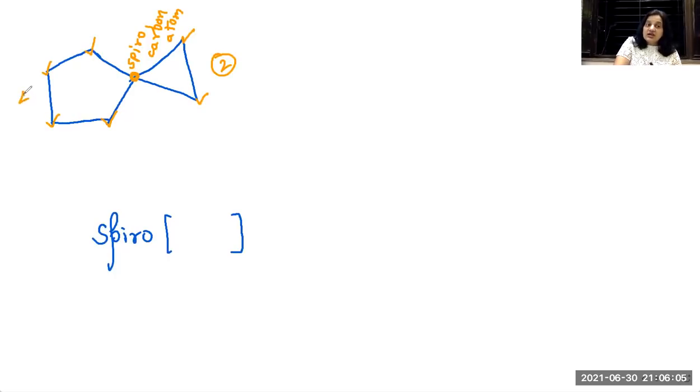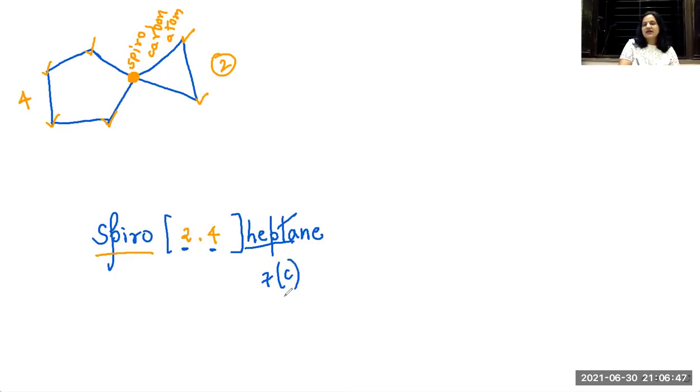But you have to write only the carbons which are connected to the spiroatom. Meaning आपको टोटल करने के टाइम spiroatom को गिनना नहीं है. उसके लिए आपने ऑलरेडी यहाँ पे spiro लिख दिया है. You have to write these numbers in ascending order. So 2, 4. Now the total carbons are 4 plus 2, 6, and this one 7, and hence the name becomes spiro 2.4 heptane. So if you take care, 4 carbons, 2 carbons, 4 plus 2, 6, and 1 spirocarbon, 7. That is why here it is hept, which is 7 carbon atoms.